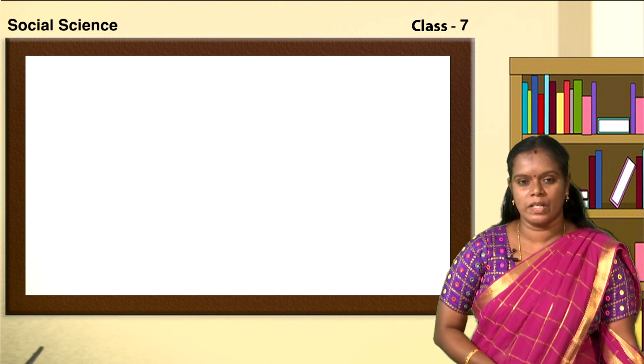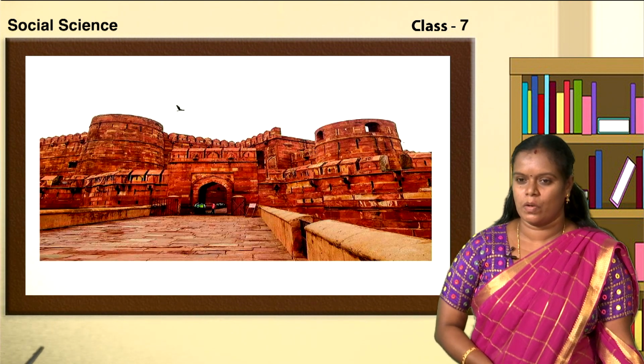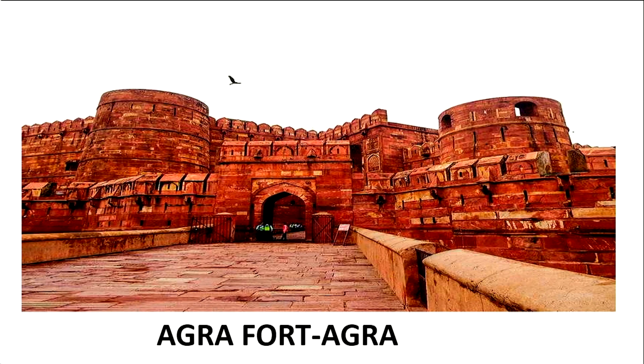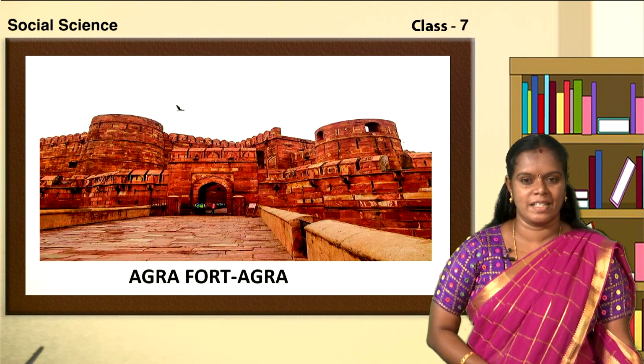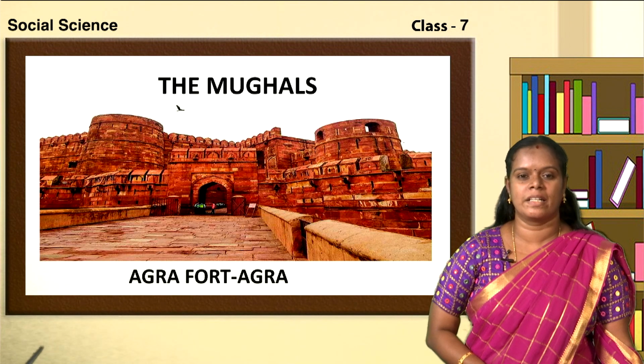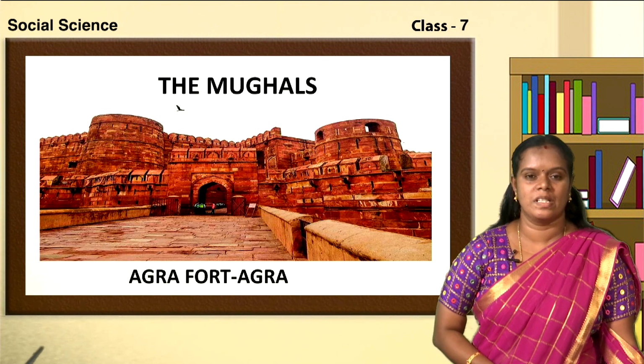Now, let us look into the second picture children. Are you able to identify this picture? Yes, very good. It is Agra Fort and it is situated in Agra. Now children, can you tell me to which period this architecture belongs? Yes, very good children, you are right. This architecture belonged to the Mughals.